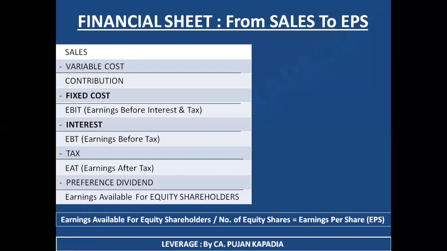It is earnings per share. If I want to know what I as a company have earned per share, the answer is rupees 10. So I am earning rupees 10 per share, which is known as EPS. I hope I am clear with this particular financial sheet. I would just request you to take a quick overview on this particular point. Then we are going to link the same table with the leverage concepts.